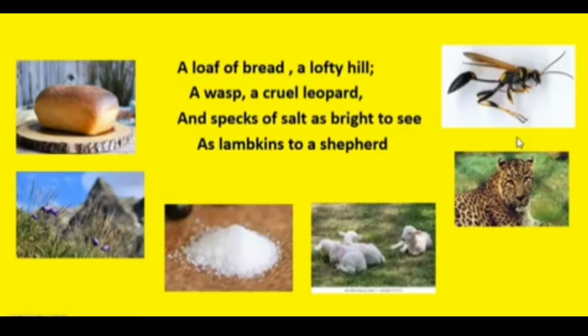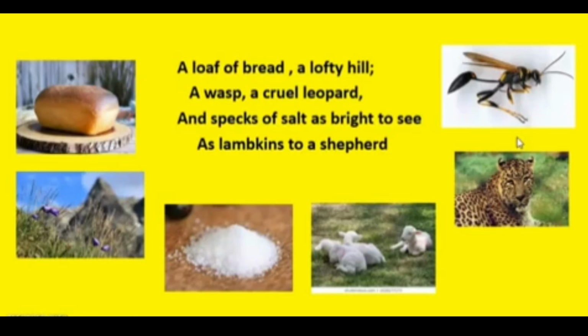You can see over here the picture of lambs. Imagine lots of lambs together in a valley. How would it look from the sky? It would look white, isn't it? So the poet is also saying that these salt grains, for the fly, don't look like salt grains, but look like lambkins, like specks of salt.